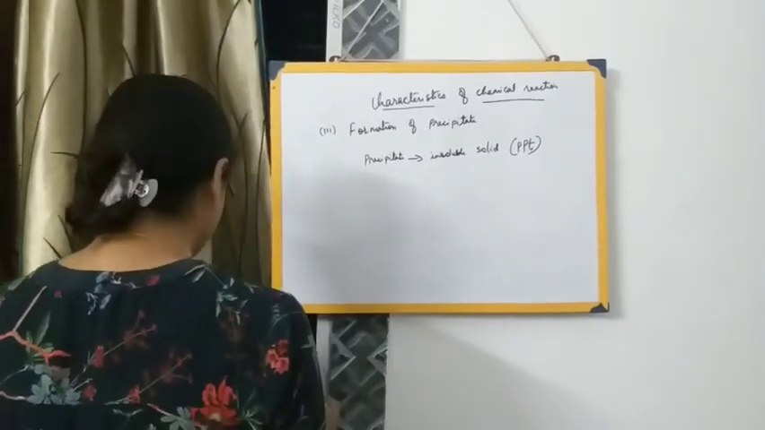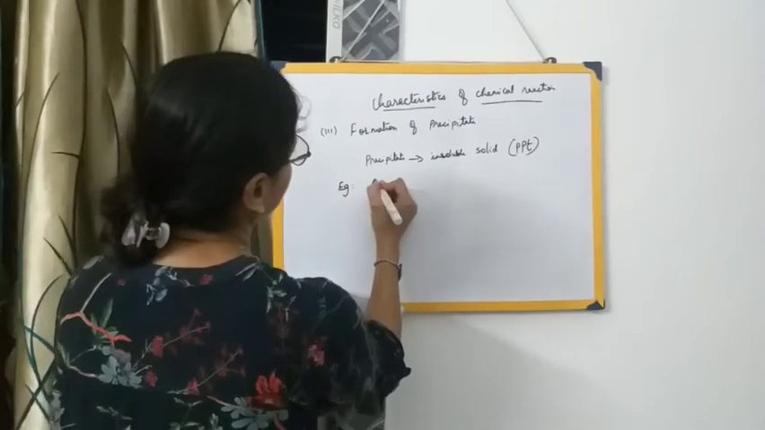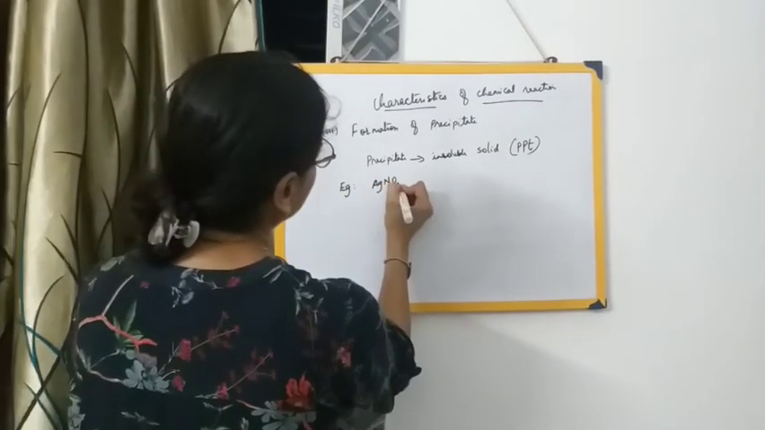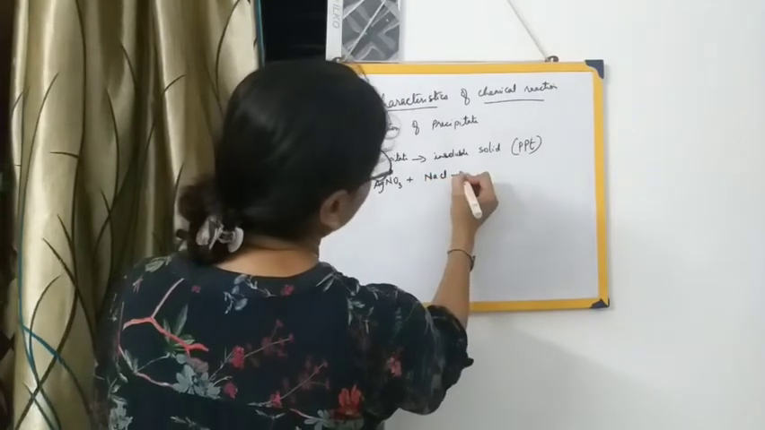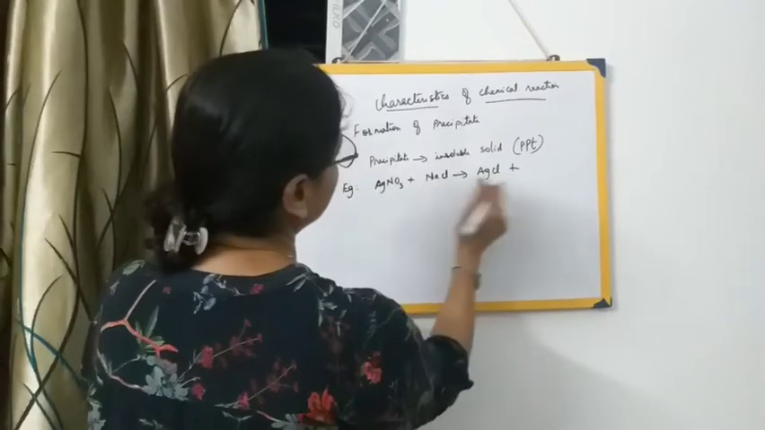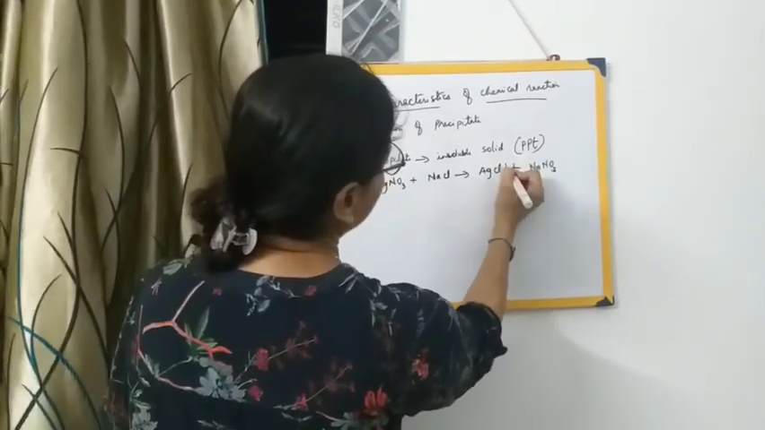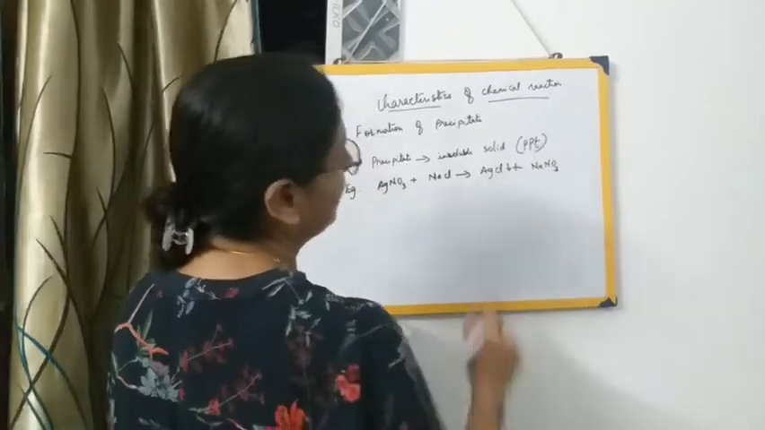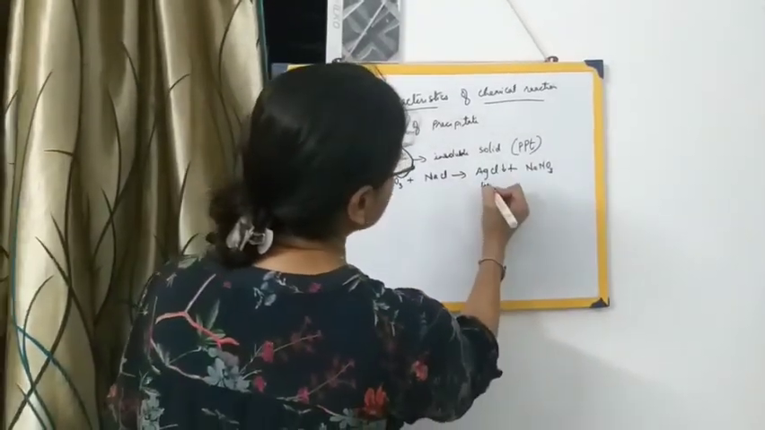So let me give you an example. AgNO3 will react with NaCl. What will be formed? You tell me. A white precipitate of silver chloride will be formed, that is AgCl plus NaNO3. And precipitate we represent with a downward arrow. Downward arrow means precipitate. Either you show it with a downward arrow or you write white PPT over here.